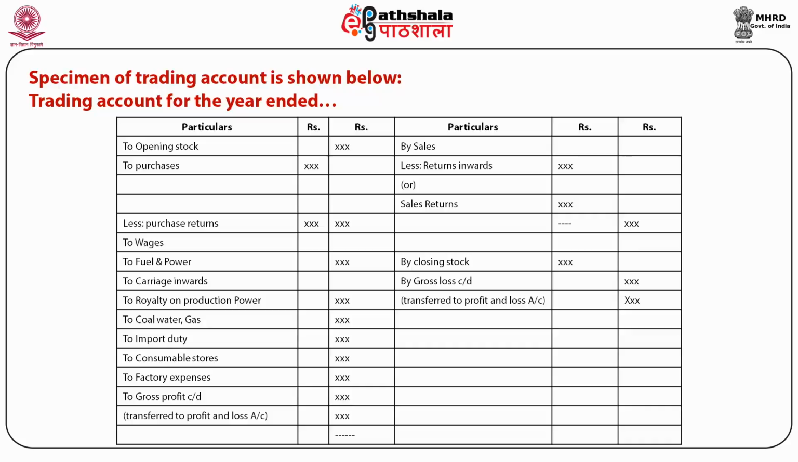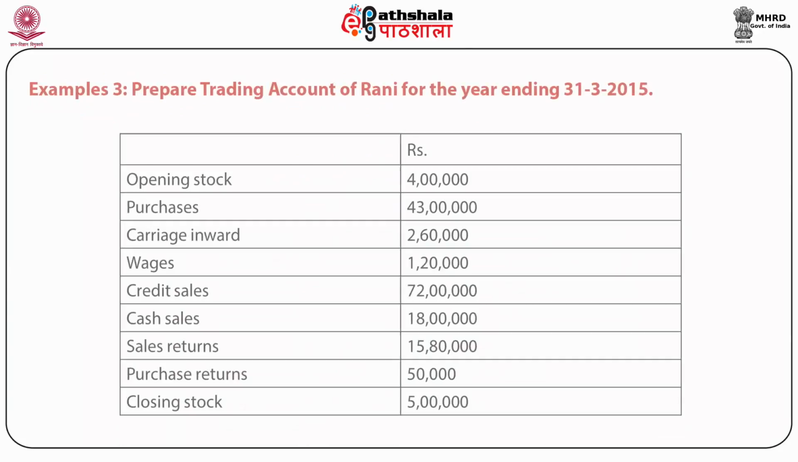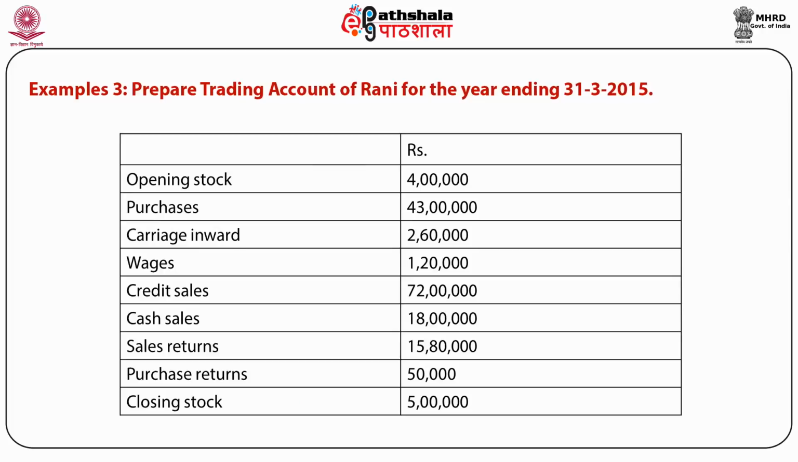And for the purpose of this, we have to compare the revenue and expenditure, and it is disclosed by this account. With the help of an example, we can better understand how to prepare the trading account. The information for the year ended on 31st March 2015 is given, and according to this information, opening stock, purchases, carriage inward, wages, credit sale, cash sale, sale return, purchase returns, and closing stock are given to us, and we have to prepare the trading account with the help of this information.